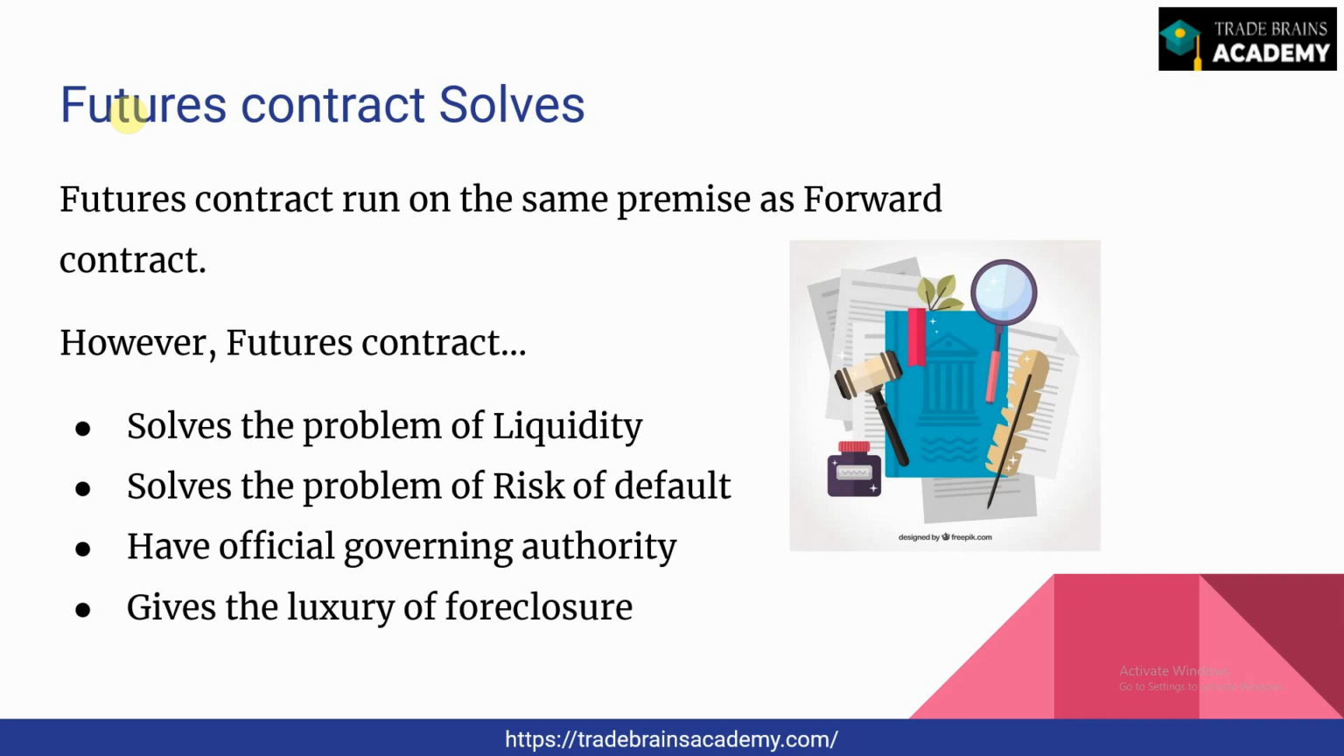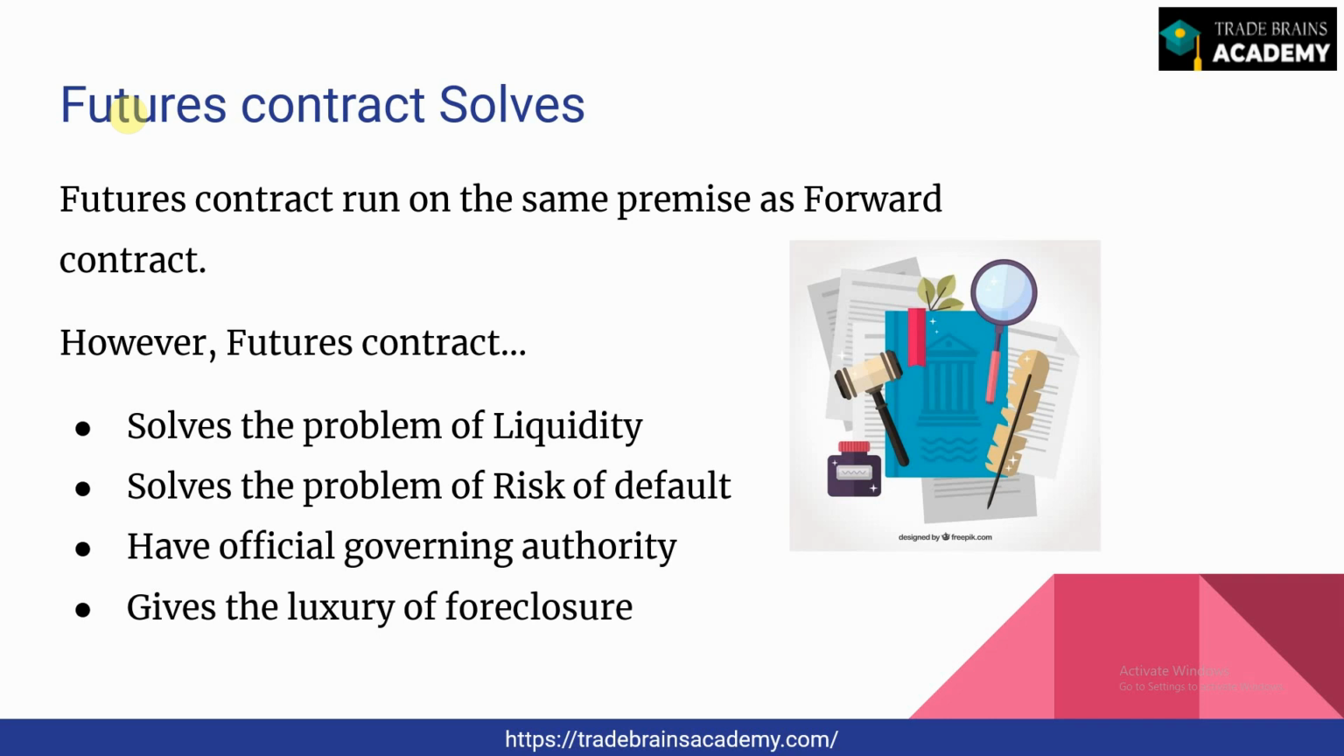And it gives the luxury of foreclosure. I have already told you that in a forward contract, as there's no liquidity, it sometimes becomes difficult to take a position opposite to your position in the market. But because of the availability of liquidity, if you have, say, bought a certain futures contract in the market and your view changes before expiry, you could take a counter position in the market by selling a different contract of the same underlying asset, hedge your risk and mitigate your risk.